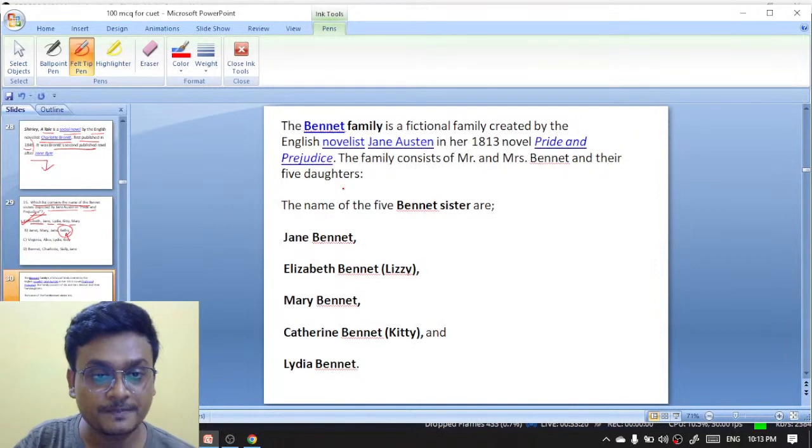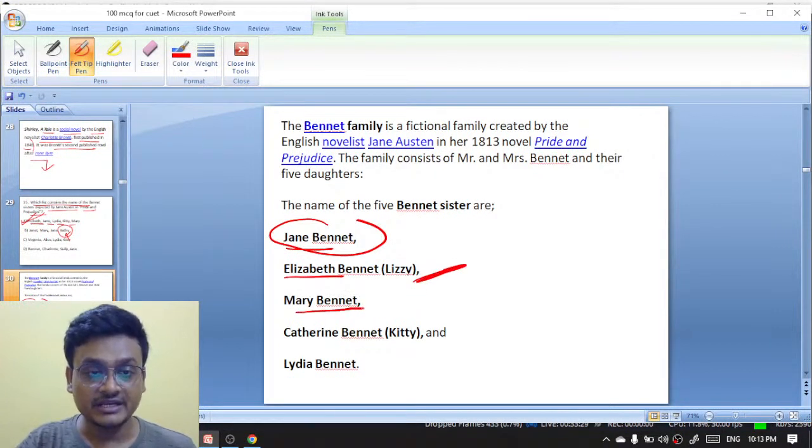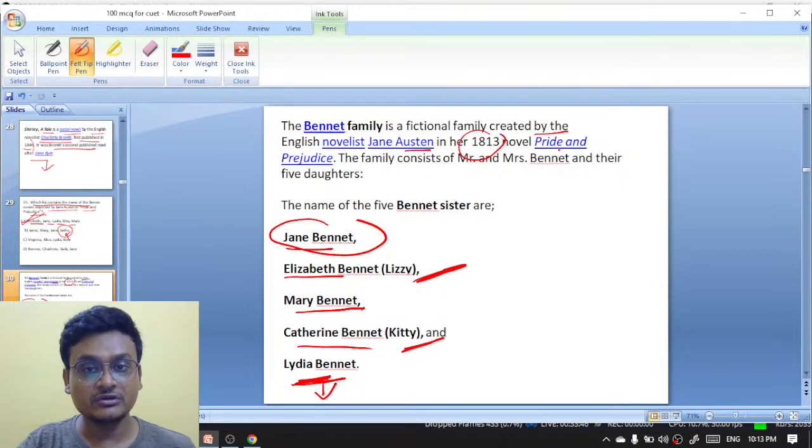The oldest one is actually Jane Bennet, then Elizabeth Bennet, whose nickname is Lizzie, Mary Bennet, then Catherine Bennet, whose nickname is Kitty, and the youngest one is Lydia Bennet. The Bennet family is a fictional family created by the novelist Jane Austen in her 1813 novel. It's the second novel by the Regency period novelist Jane Austen.